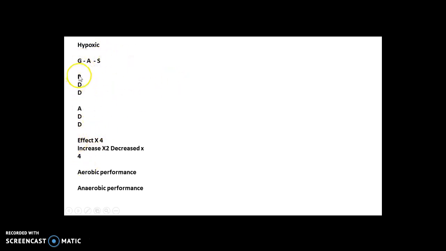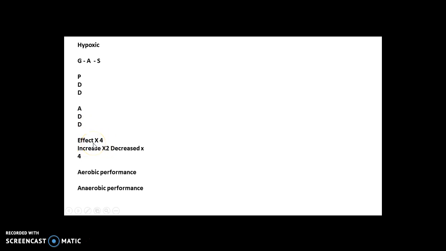So first up, you're asking yourself this: what happens? You've got to put all these things into context, and they all have a negative context. So partial pressure of oxygen, what happens to it? It's reduced. This means a reduced this. This means a reduced this. This means there's a reduced association between oxygen and the thing in the blood. This reduces the oxygen diffusion gradient between the blood and the muscles. This then has a negative effect on the actual oxygen going into the muscles, and then this has effects.